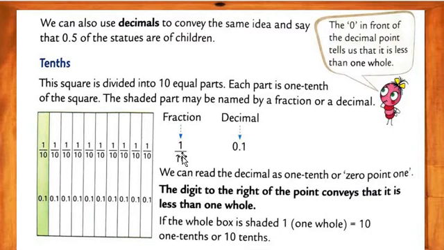Ten is the total number of parts, meaning the whole square, and one is shaded. One part is shaded in yellow. Understood, my dear students? Then after this we will move on to the decimal.